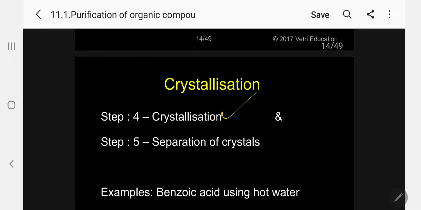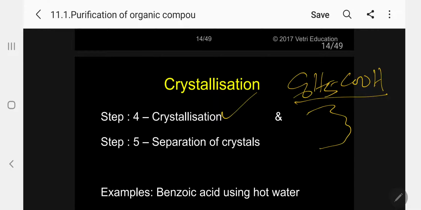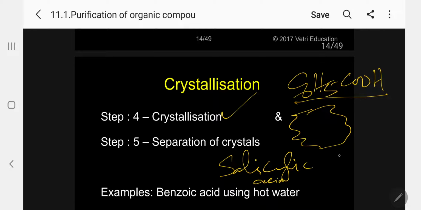For example, I can give a specific example. In the case of benzoic acid, normally we use hot water for the crystallization. Benzoic acid crystals will be flake-like, like this. Whereas salicylic acid crystals will be needle shaped. So very easily we can differentiate benzoic acid and salicylic acid from the nature of crystal formation itself.